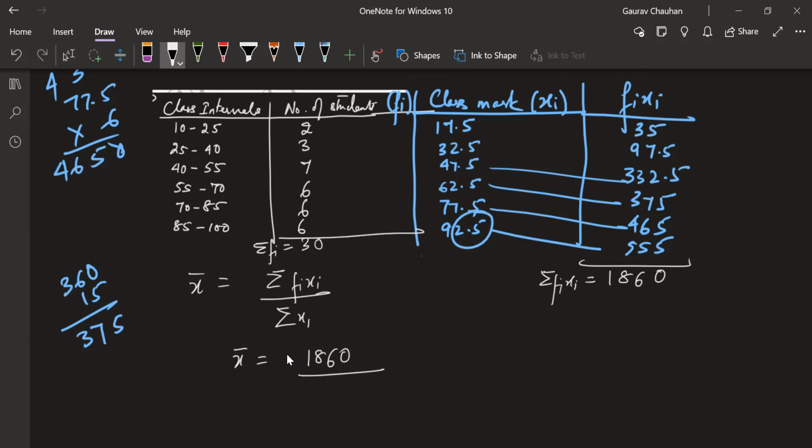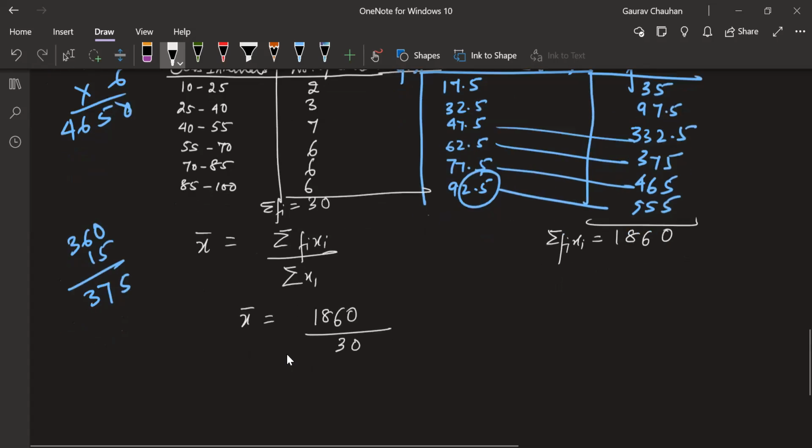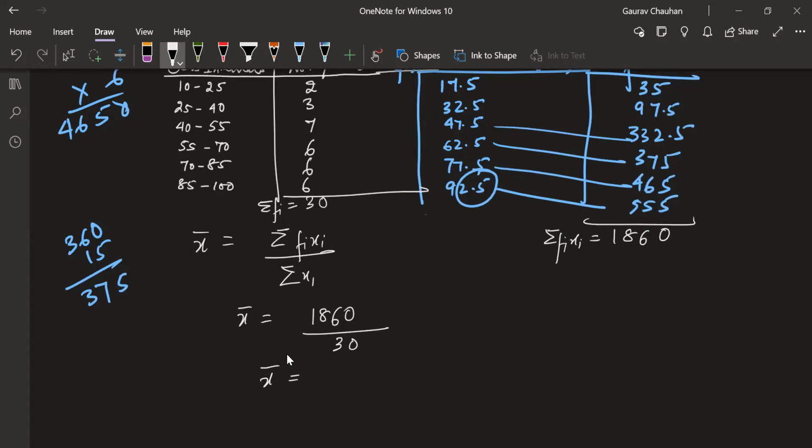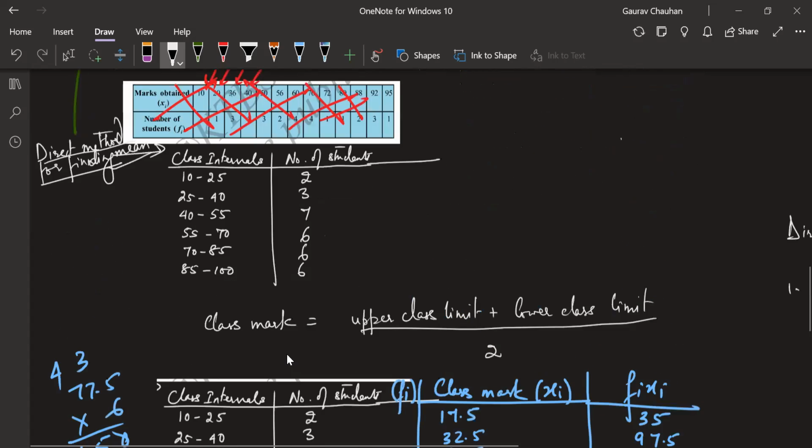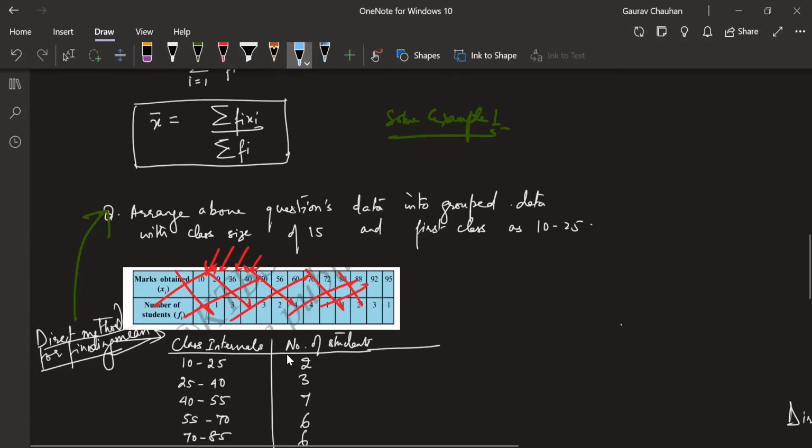By 30, that gives me 1860 by 30, which gives me 62. Now it becomes interesting. I'm getting 62 here. What did you get with the same thing earlier? 59.3, correct. Why is this happening, Dikshit?